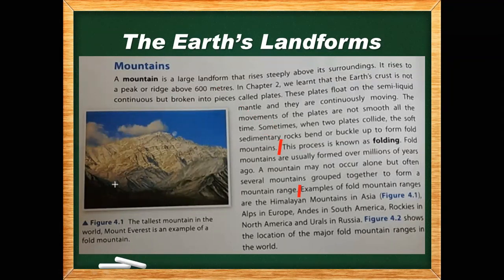Oh, it's okay. Saifani, can you read it again? This process is known as folding. Fold mountains are usually formed over millions of years. A mountain may not occur alone, but often several mountains group together to form a mountain range. Okay, that's good. Very good, Saifani. That's great. Okay, so two students read it.